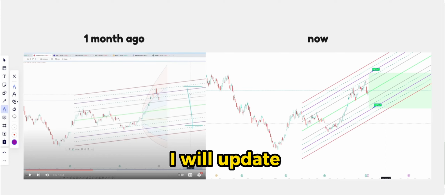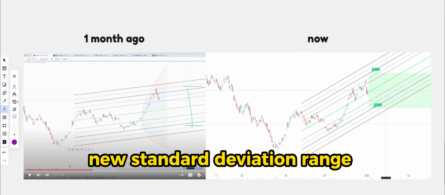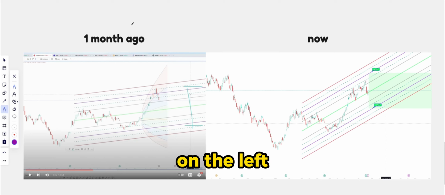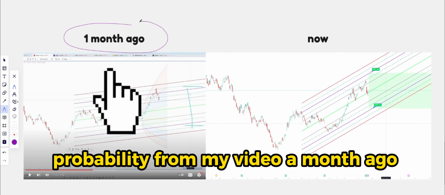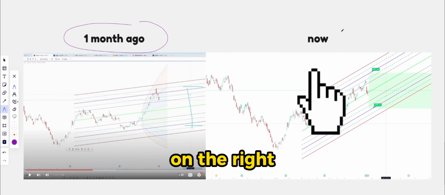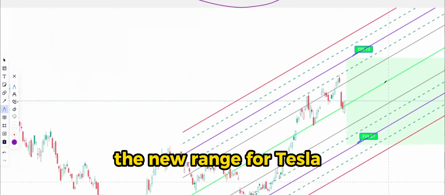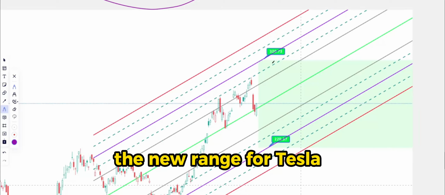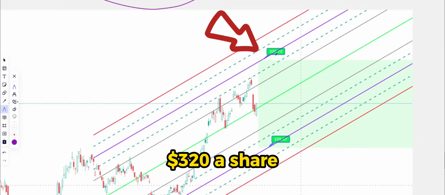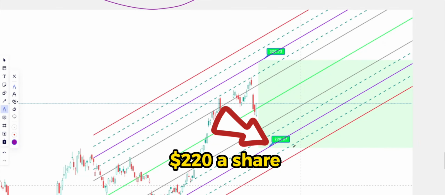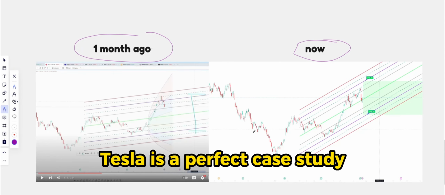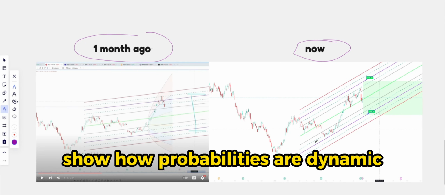What's up everyone, in this video I will update you guys with the new standard deviation range of Tesla. On the left we have the probability from my video a month ago. On the right we have the probabilities at the present moment. The new range for Tesla at the moment is between $300 a share and $220 a share. Tesla is a perfect case study to show how probabilities are dynamic.